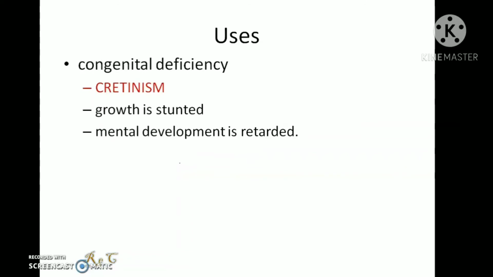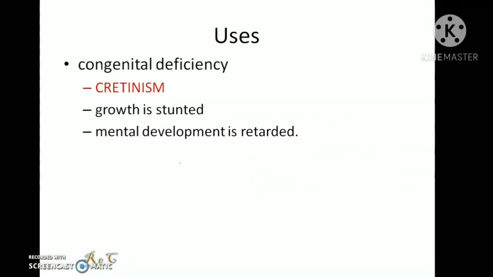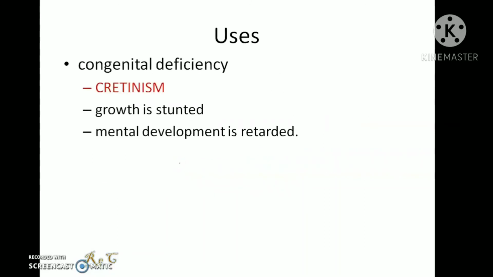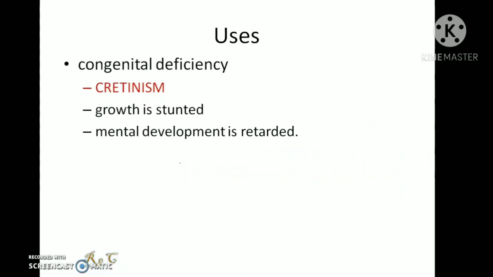Then congenital deficiency of thyroid hormone leads to cretinism, in which the growth is stunted and the mental development is retarded. It is also treated by administration of dried thyroid hormones or synthetic T4 or T3.